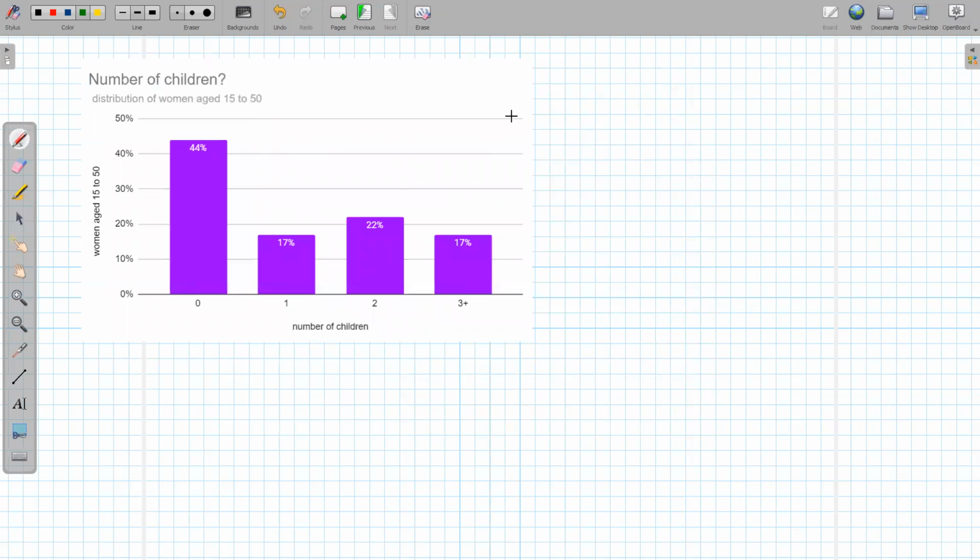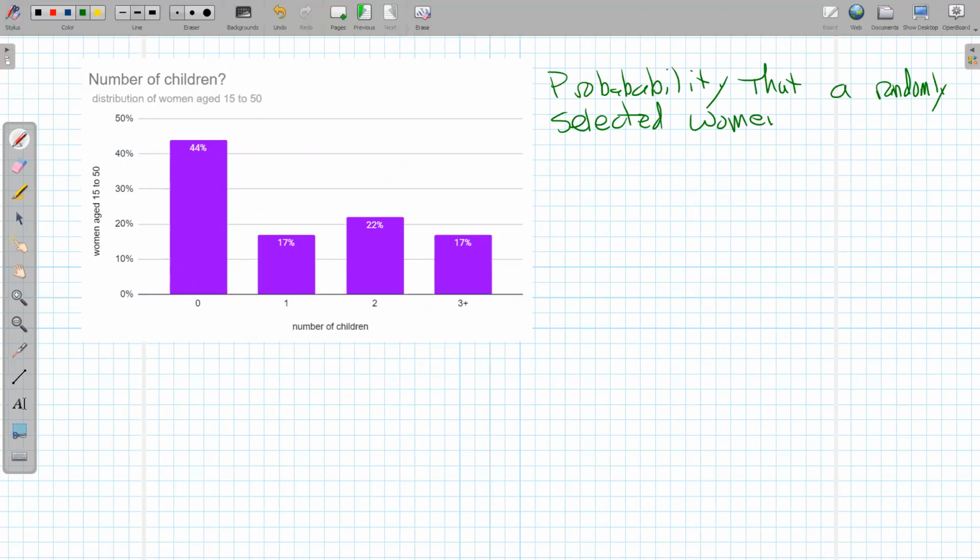So for example, the first question I thought about looking at this right here is the probability that a randomly selected woman, and the random selection is important, 15 to 50 years old, has no children.